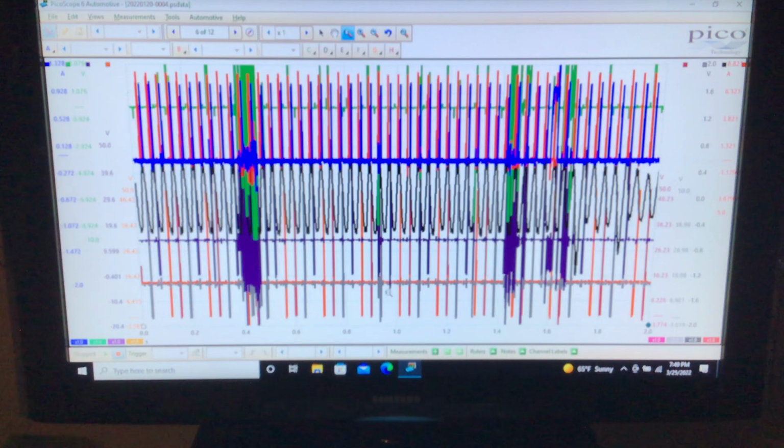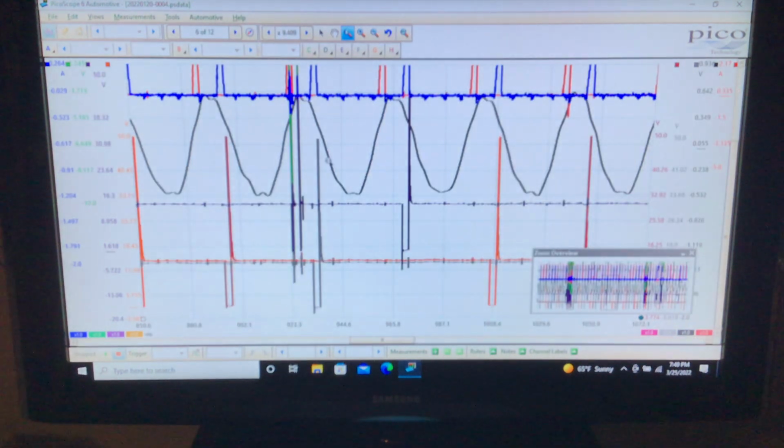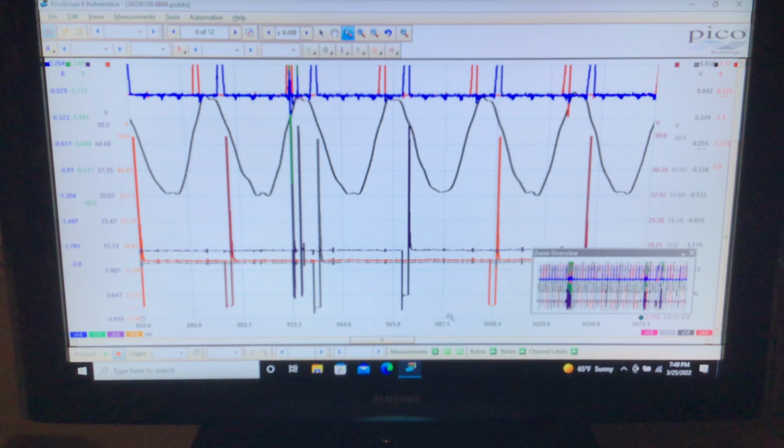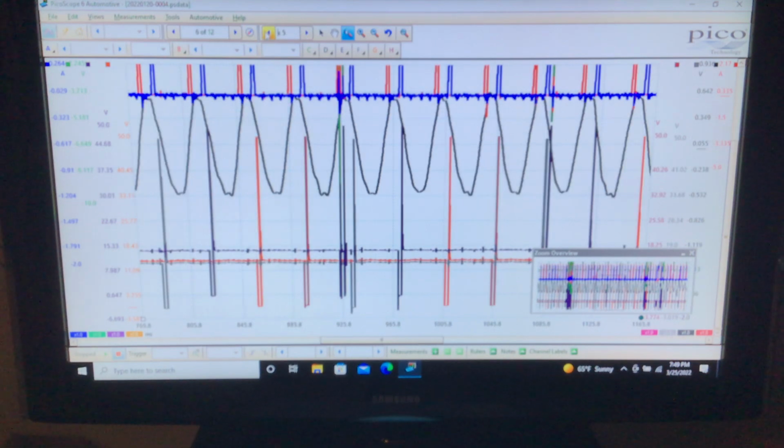We start to see some funniness about right here. Let's key in on here. Okay, we see our injection firing. This is 2, so we've got 1, 3, 4, 2, 1 purple, 3. Let's get a little wider. Okay, 1, 3, 4, 2.